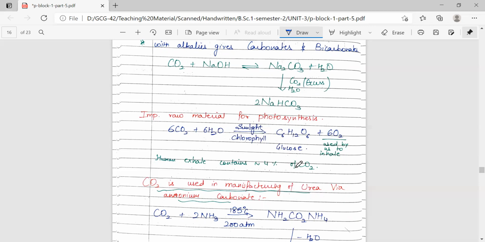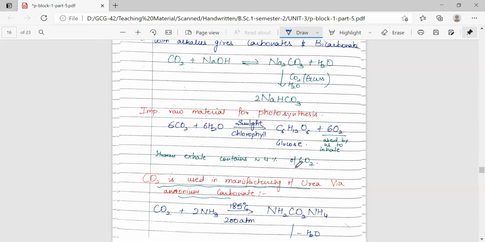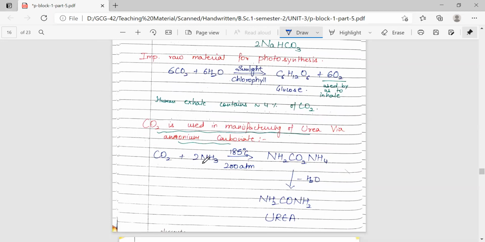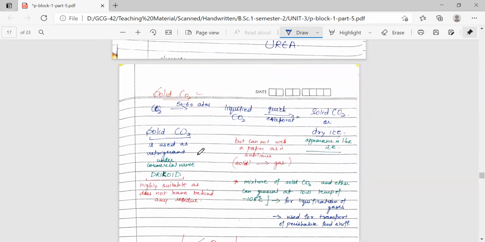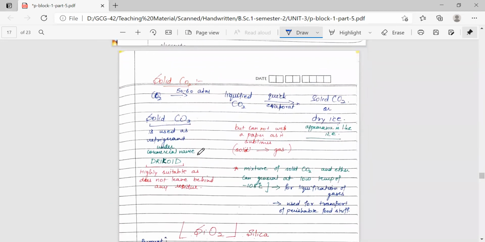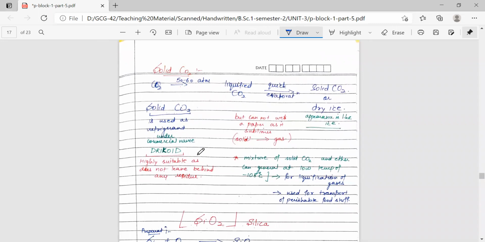Now coming to the applications of carbon dioxide. It is used in the manufacture of urea. When we treat ammonia and carbon dioxide at 185 degrees Celsius and 200 atmosphere pressure, we get the formation of urea. Next important point about carbon dioxide is its solid form.